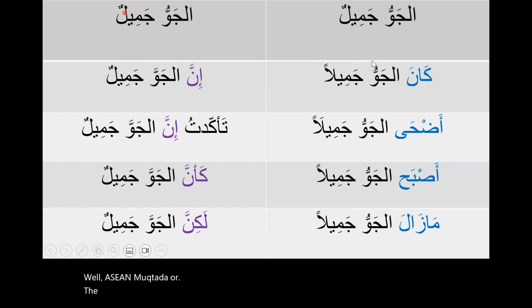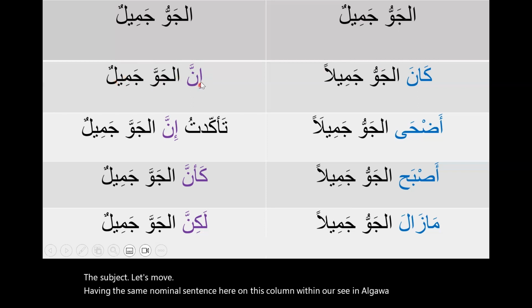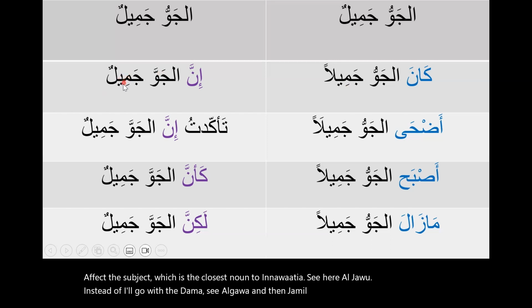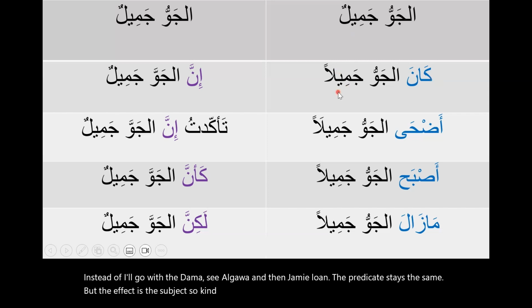Let's move to the same nominal sentence here on this column with إن وأخواتها. See, إن الجو جميل. So إن وأخواتها only affect the subject, which is the closest noun to إن وأخواتها. See here, الجو, instead of الجو with the ضمة, see الجو. And then جميل, the predicate, stays the same, but the effect is on the subject. So كان وأخواتها affect the predicate. إن وأخواتها affect the subject.